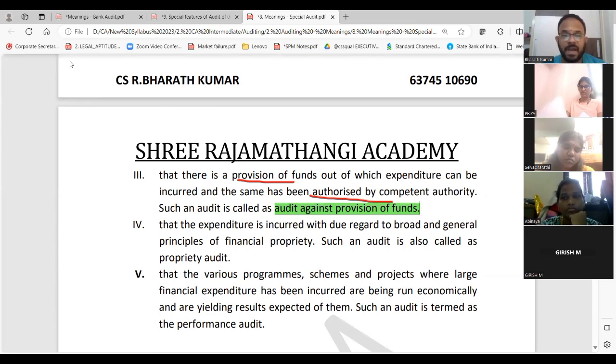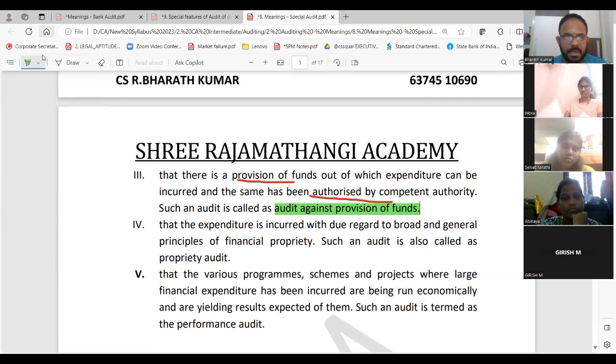Next, financial propriety they will try to do. When they are talking about principles of finance, financial propriety, that means who is going to own it? Who is going to own it? They will call this proprietary audit. All this they will ask separately in the exam.